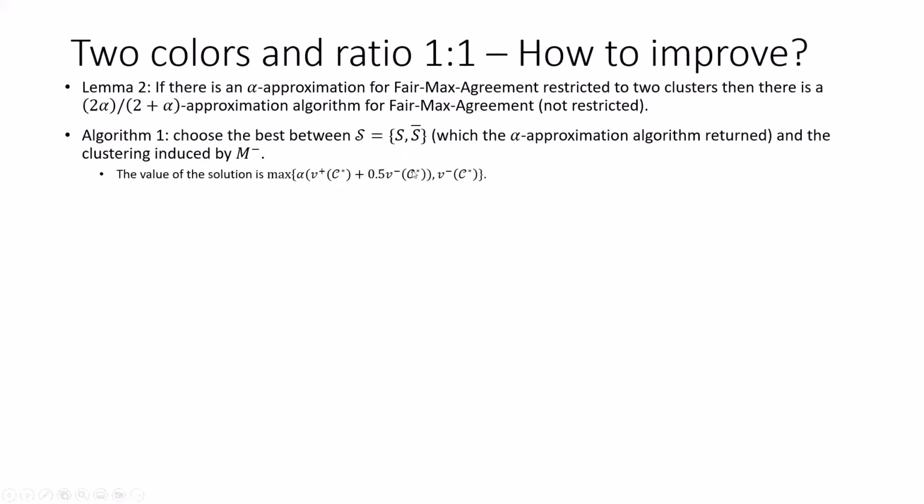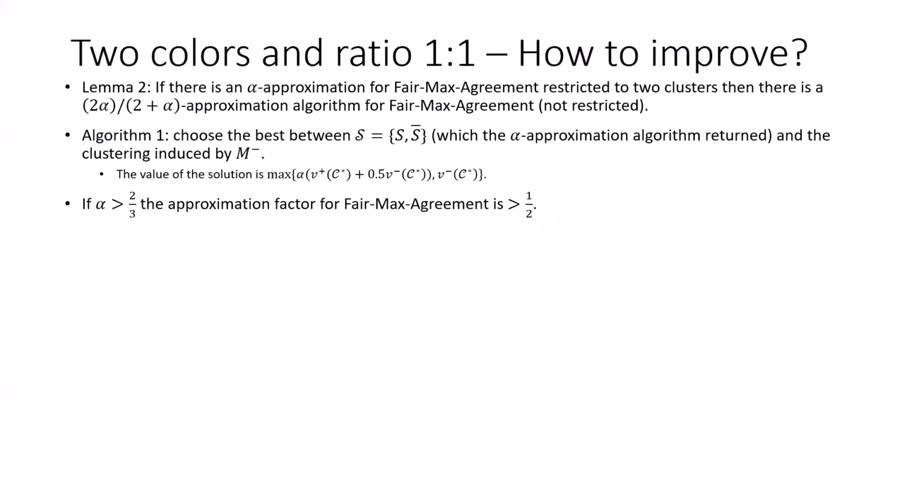One can show that this expression is larger or equal than 2 times alpha divided by 2 plus alpha, multiplied by the value of the optimal solution. So that leads us to lemma number 2, which states that if you have an alpha approximation algorithm for the restricted problem, when it's restricted to 2 clusters, then we obtain a 2 alpha divided by 2 plus alpha approximation algorithm for the problem when it's not restricted.